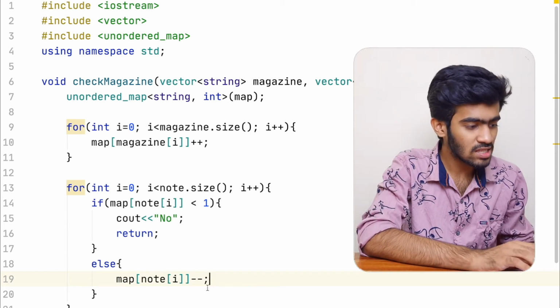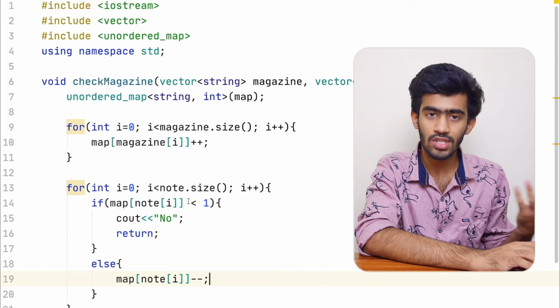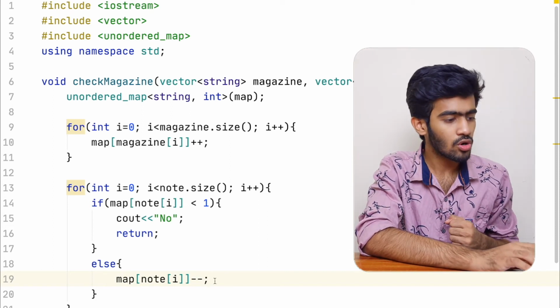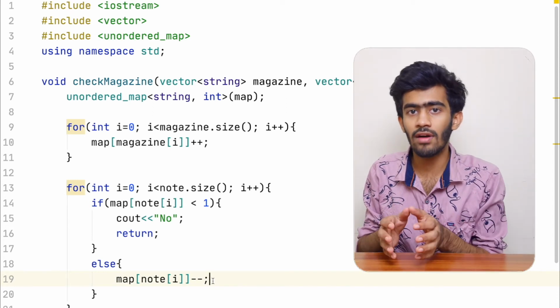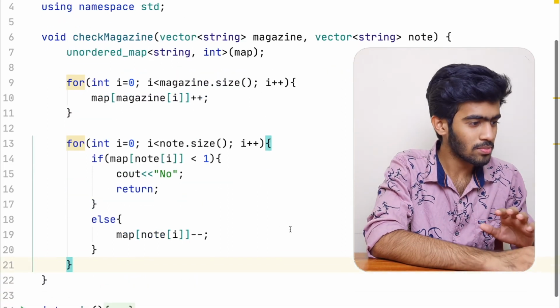Okay, and hence we need to subtract or decrement the value after we have checked whether it is there or not, after we have used it. That is what I mean. So if we have used the word code.io already from the magazine, we'll decrement the value of its count by 1. Okay, so this is the for loop. I hope I'm making sense here.